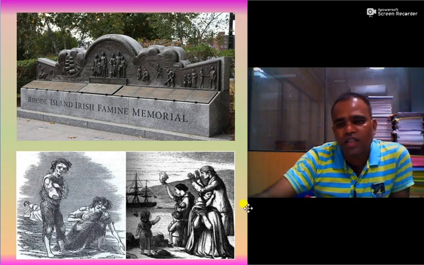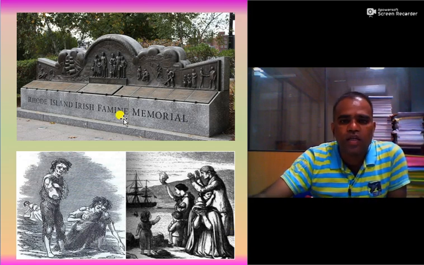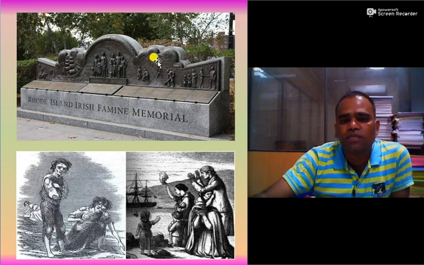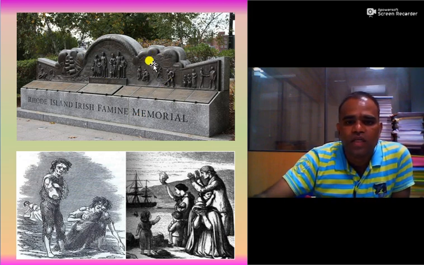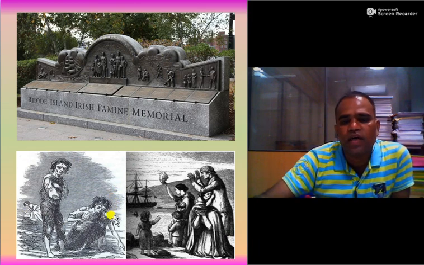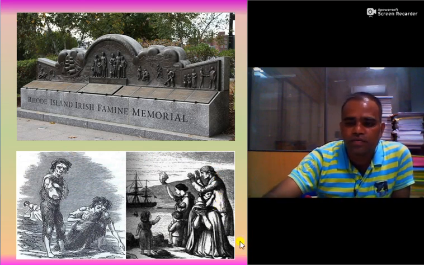So let us see the photographs. Here you can see the Irish famine memorial, which shows the impact on society. The people died due to hunger. The people migrated from one place to another, and all these are the impacts of these diseases.